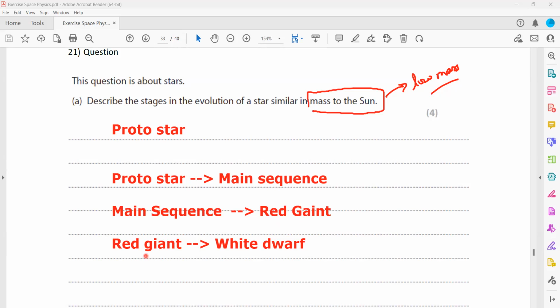Once the helium fusion ceases, the star will try to collapse again. As a result, it will form a planetary nebula, leaving behind most of the matter in the surroundings, and the central core will turn into a white dwarf, and that white dwarf will turn into a black dwarf.